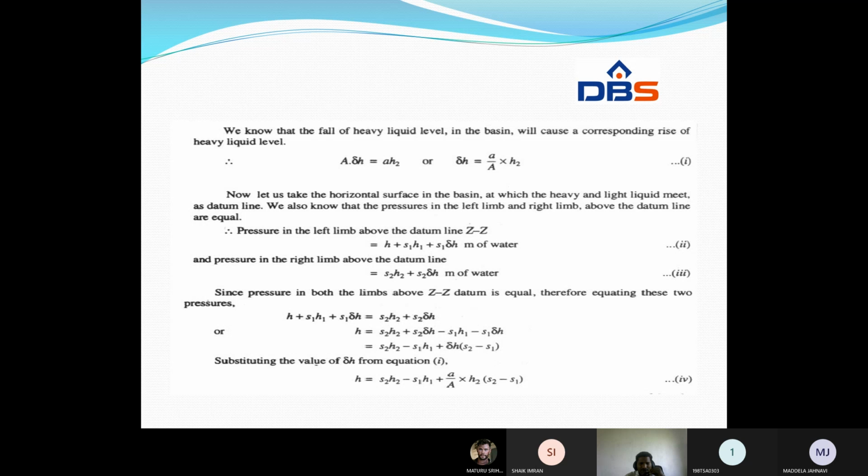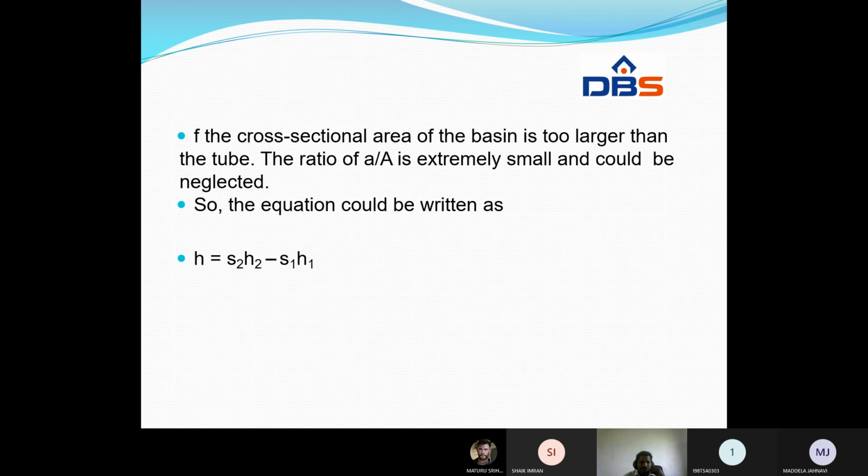From the above equation 1, small a by capital A into H2 is equal to delta H. So in place of delta H, we can write small a by capital A into H2 into (S2 minus S1). So we get H is equal to S2 H2 minus S1 H1 plus a by A into H2 into (S2 minus S1). If the cross-sectional area of the basin is much larger than the tube, the ratio small a by capital A is extremely small and those terms can be neglected.